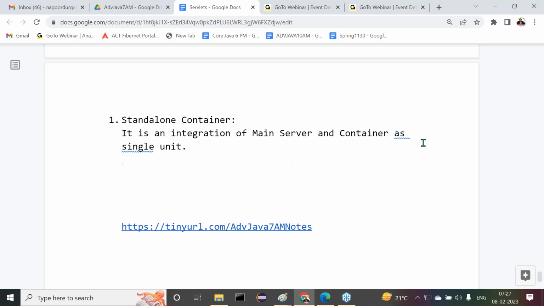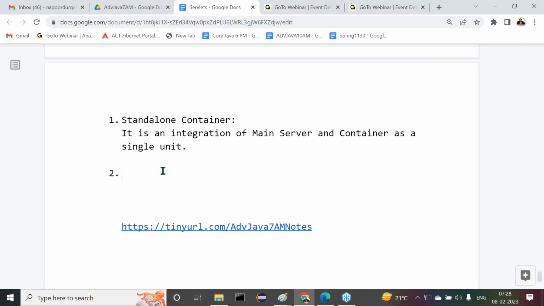A single program is acting as standalone container, that is, as main server and container. So this type of container is called a standalone container. Main server is not separated, container is not separated. A single program is acting as the main server as well as the container.